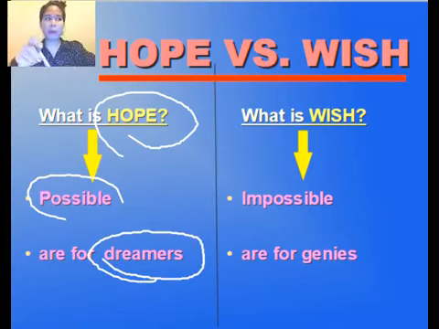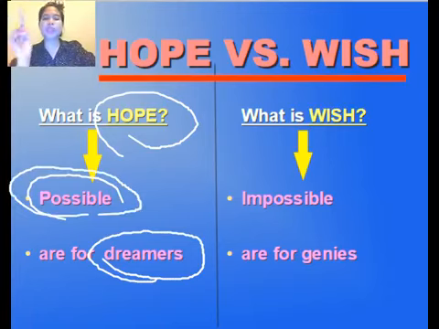If you hope for something that is possible to make happen, that is hope. If you hope that you want to become a doctor someday, that is hope. And if you do your best to be a successful doctor in the future, then it would be possible.